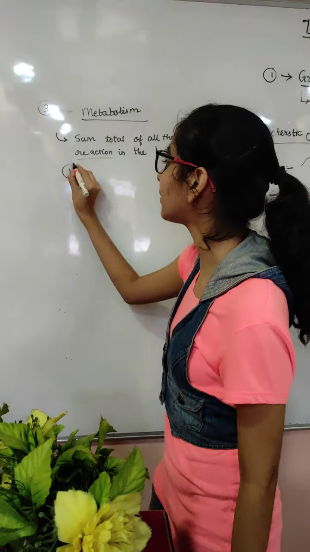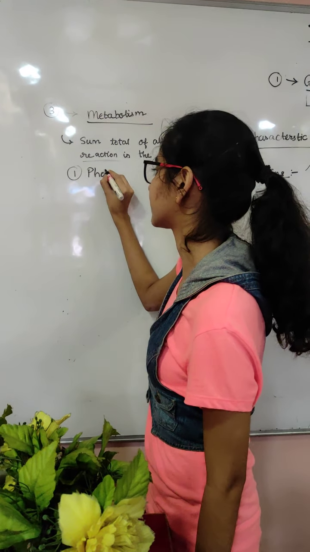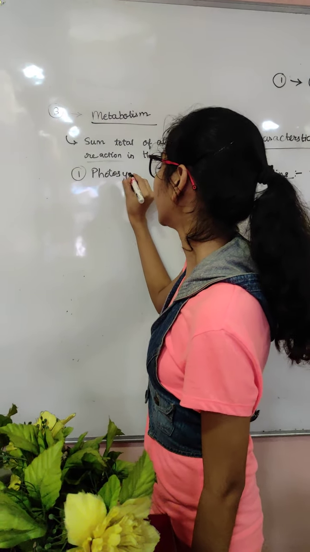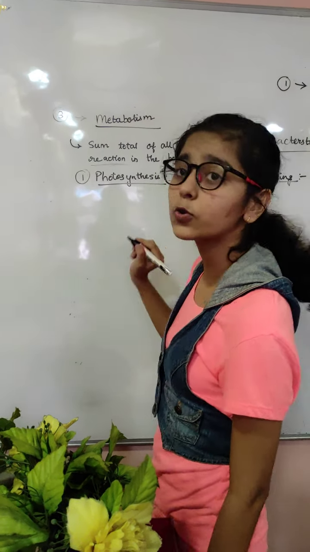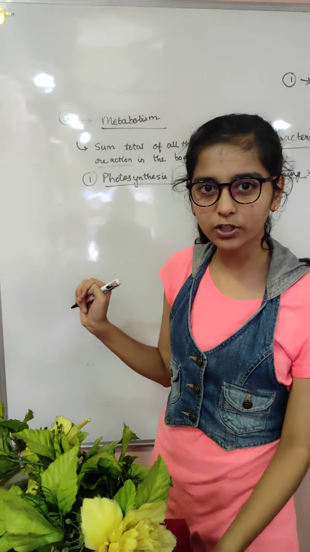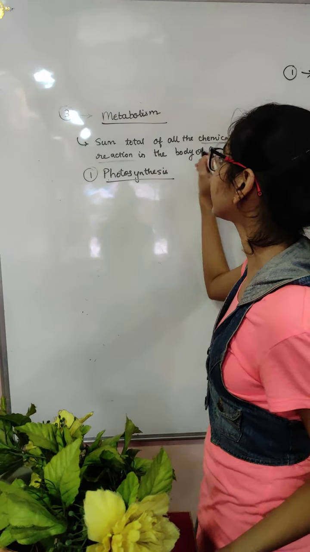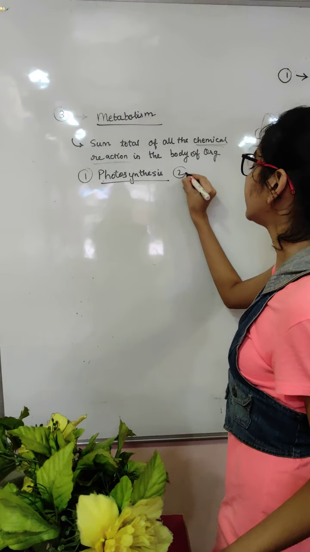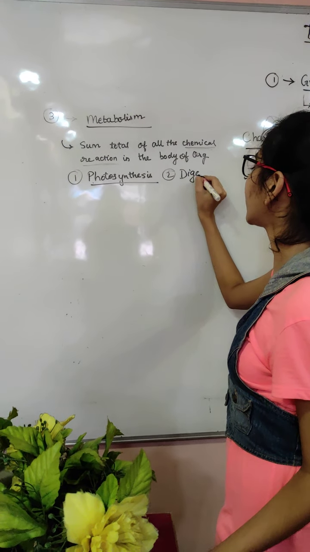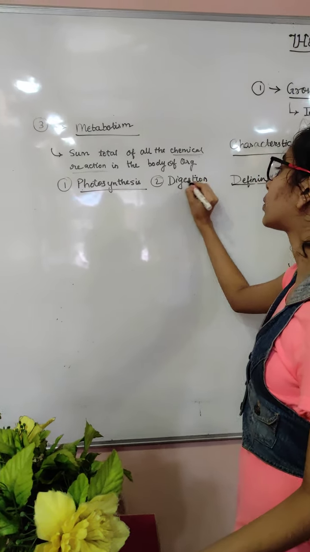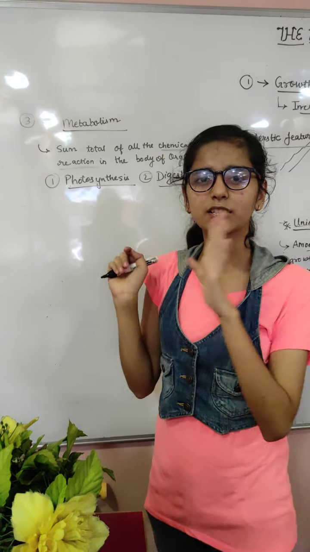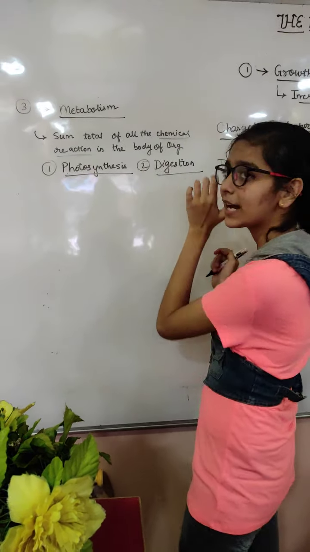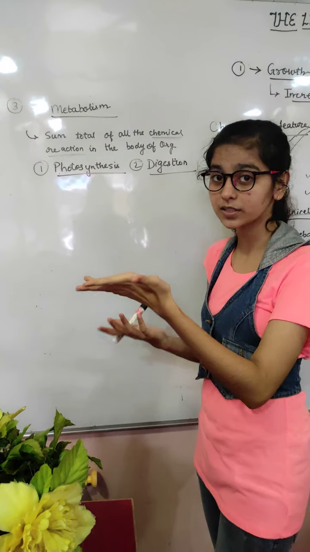For example, अभी तक हमने क्या क्या पढ़ा है? We have read about photosynthesis, right? What happens in photosynthesis? Glucose is formed with the help of carbon dioxide and water. So again a chemical reaction is taking place. Then we have read about digestion. What happens in digestion? You eat proteins, carbohydrates, nucleic acids, and whatever you eat is digested. That means chemical reaction is occurring ना.